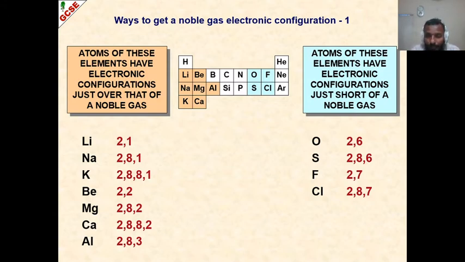Electrons are very, very much precious things in chemistry. They're like diamonds. So who will give them 7 diamonds to complete their 8 diamonds? Obviously no one. So what do they do? They do a sacrifice. They give their 1 electron, or the 2 electrons from the second group, to some other elements which have a deficiency of 1 or 2.